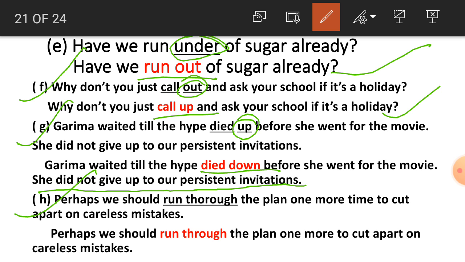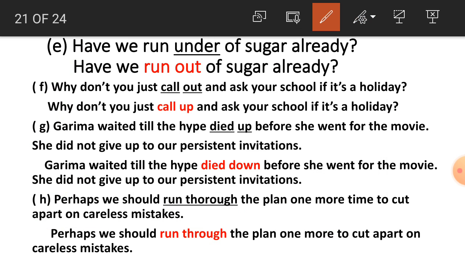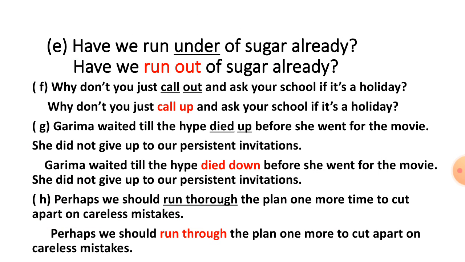Number H. Perhaps we should run through the plans one more time to cut apart on careless mistakes. So students, here through is the wrong one; what should it be? Run through. So perhaps we should run through the plan one more time to cut apart on careless mistakes. This is the correct phrasal verb, students. With the help of this exercise we have got where we have to use the proper and correct particles to make a meaningful phrasal verb.